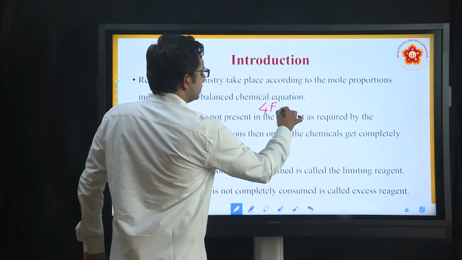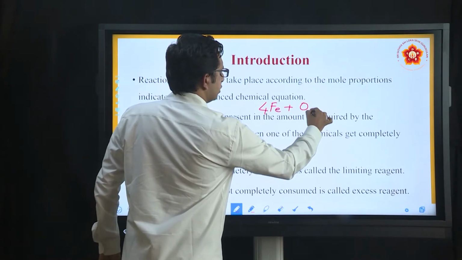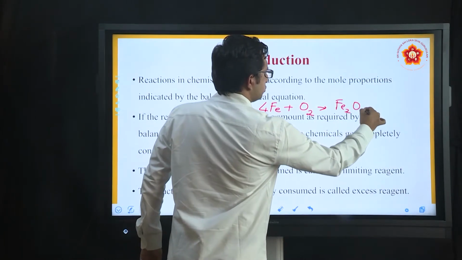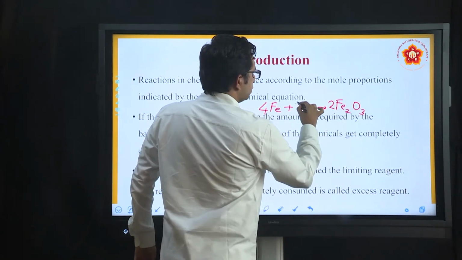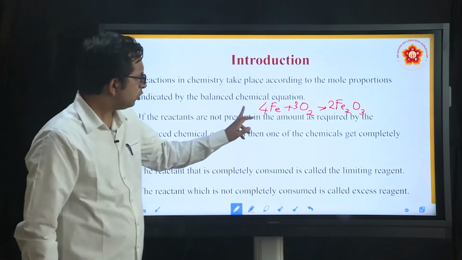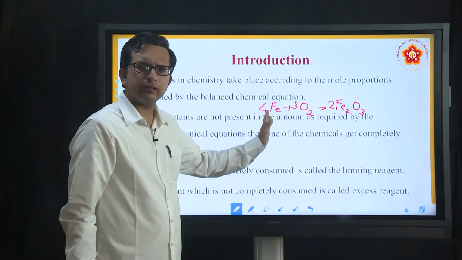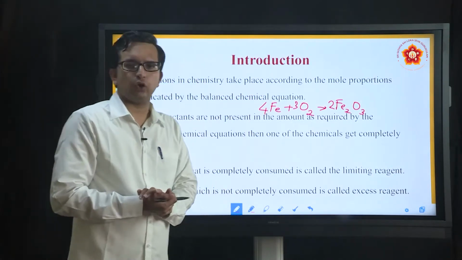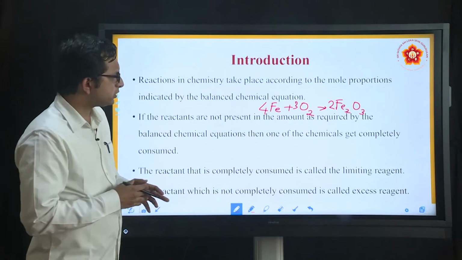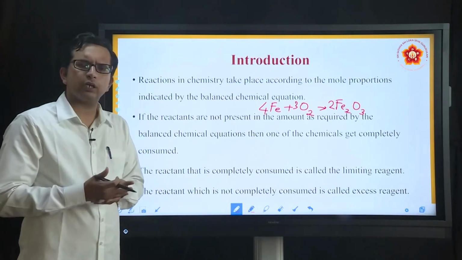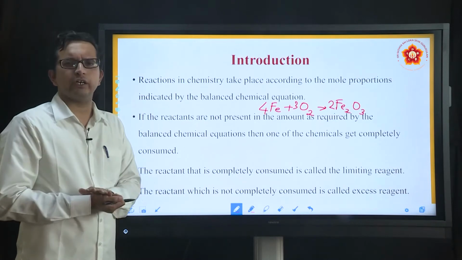So, if I have taken 4Fe plus O2 gives rise to Fe2O3, the balancing part has been this, where the proportion is perfect, that 4:3 among iron and oxygen to give 2 moles of iron oxide. But it so happens that you may not take the same required quantity all the time, and sometimes you may fall short of the quantity also.